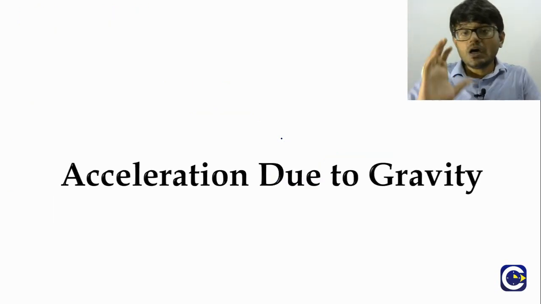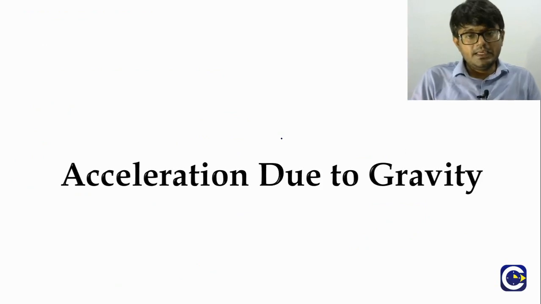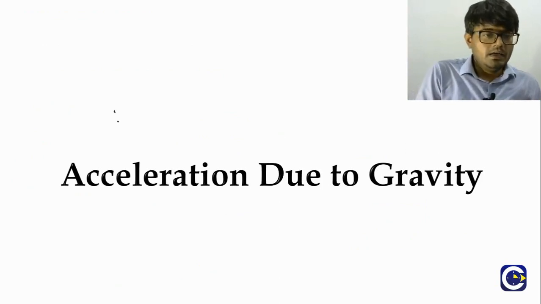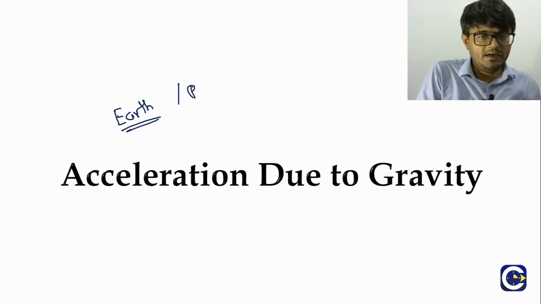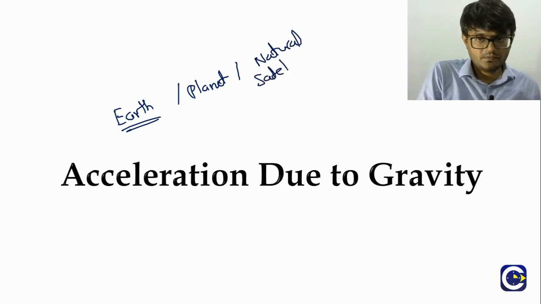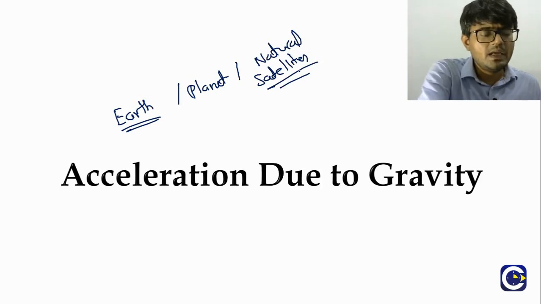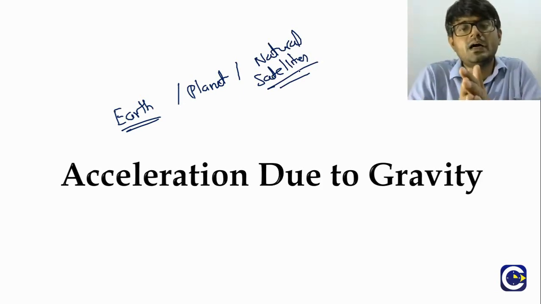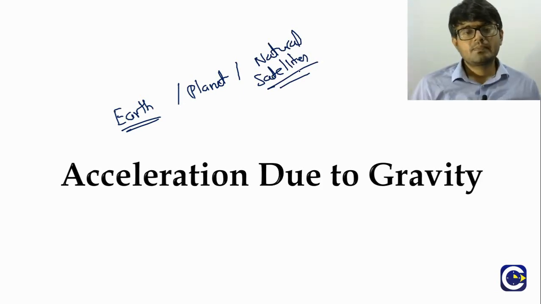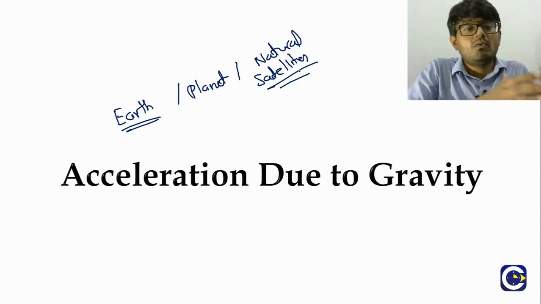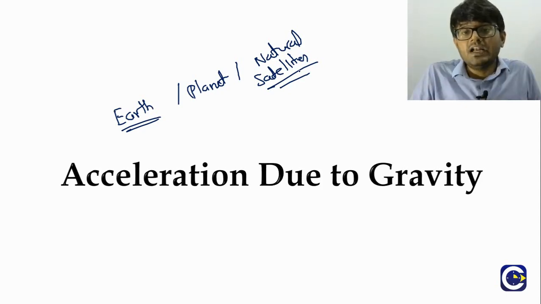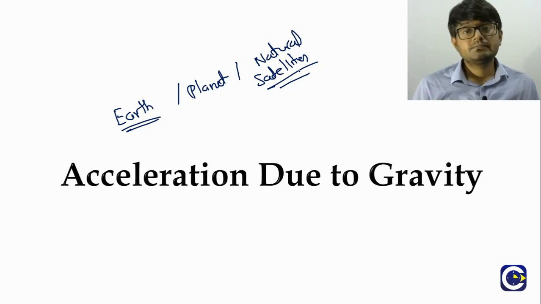Now the solid sphere is what we'll assume is the approximate shape of the earth or any other planet or natural satellites for that matter. Of course, we'll have some variations, but we'll generally consider them to be of that shape. We have seen just now the gravitational field created by a solid sphere.